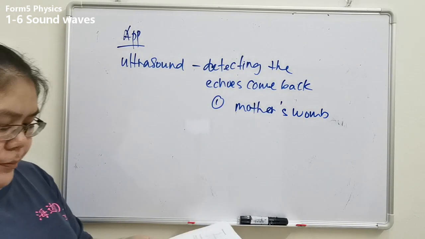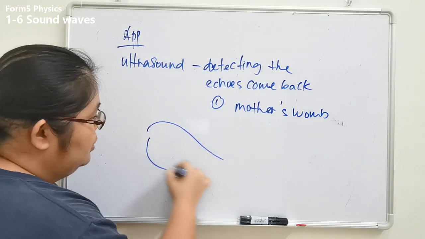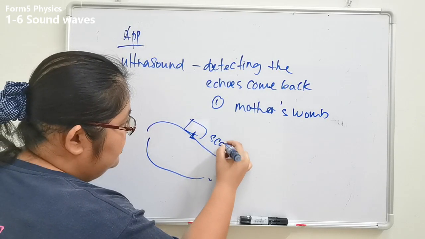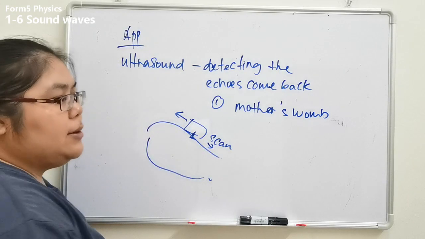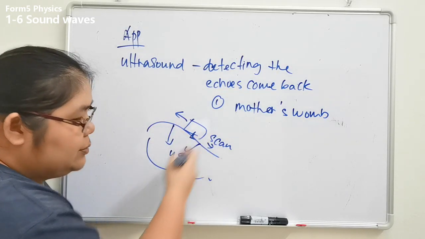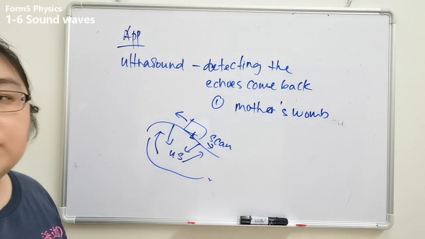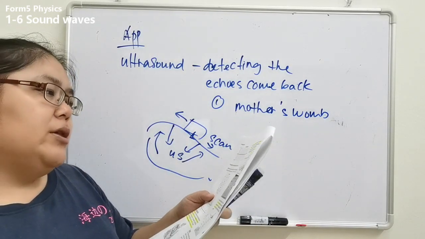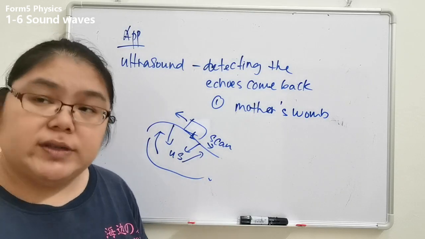So the baby is inside. You are scanned with a scanner, and you move it up and down. When you move up and down, that means they can send the ultrasound inside. When they send it inside, it reflects back. They are using the reflection of the sound echo. They will reflect it back from different parts of the body, so you can get a different result.